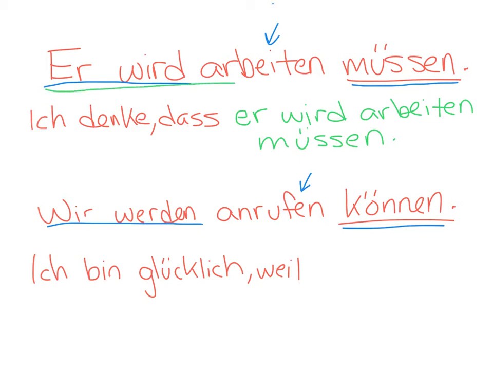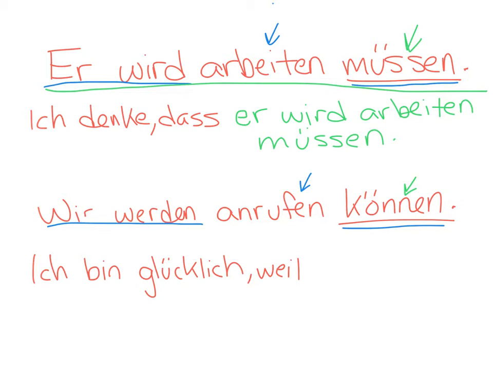Notice it's the exact same sentence structure. This verb müssen makes us have to break our usual rules. So I think that he will have to work. Same thing for this other example. It has können in the sentence. So because it has that modal verb, it's going to make us break the rule of moving werden to the end. So our sentence structure is not going to change.